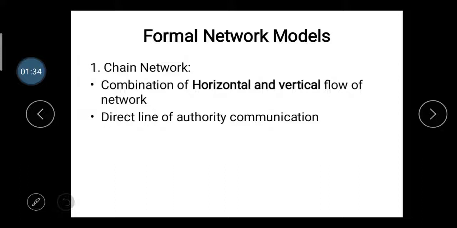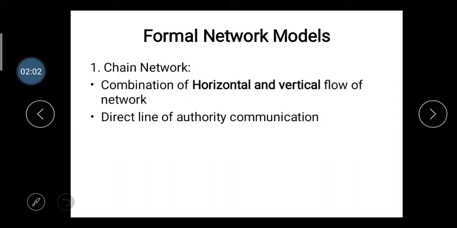Horizontal flow works at a similar level of management or a similar level of communication and authority, and vertical flow works along the line of authority, meaning the higher authority in the company is the CEO, then the manager, then the foremen and the jobbers.